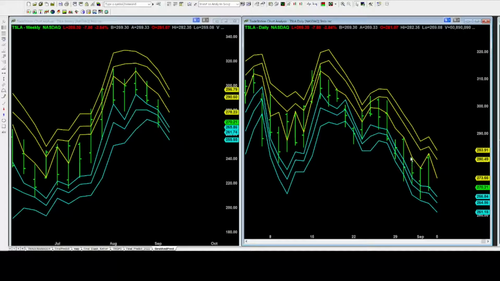You see this touches this trend line and starts to drop, and when it drops down to this trend line, it starts to increase. So this touches the trend lines very well, and this is Monday, Tuesday, Wednesday, Thursday and Friday.